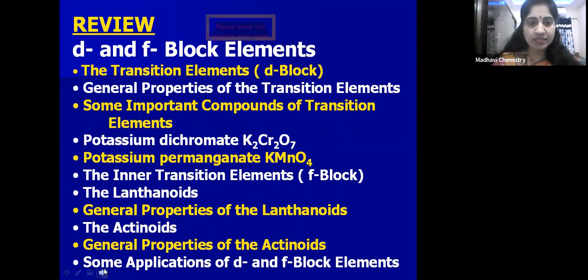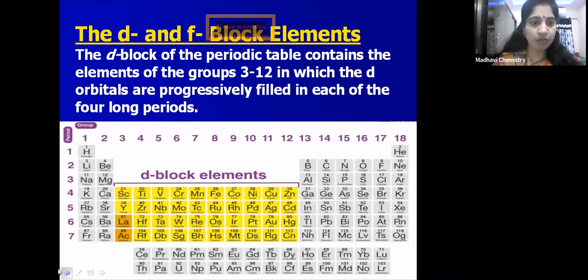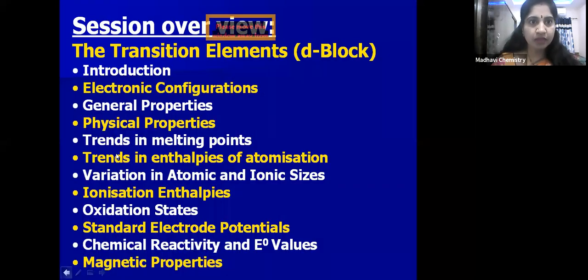So what are we going to discuss in today's session? Today we are going to introduce the transition elements, D block elements and F block elements. And after that, electronic configuration of D block elements, general properties and physical properties.